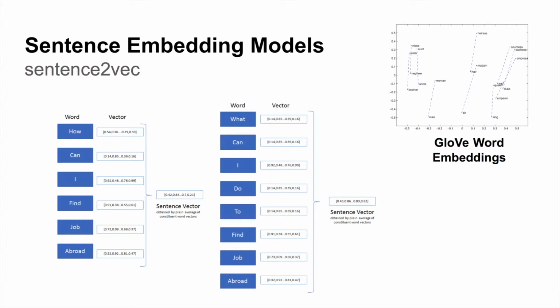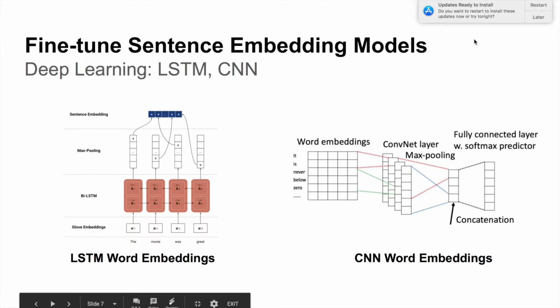The most trivial model we have for converting a statement to a vector is sentence to vec. We first consider GloVe word embeddings trained by deep learning, which give 100-dimensional outputs. To convert a statement to a fixed-length vector, we simply average the 100-dimensional embeddings of each word in the statement. This is definitely not the best way to find a sentence embedding, but it provides a baseline for when we compare other statement embeddings.